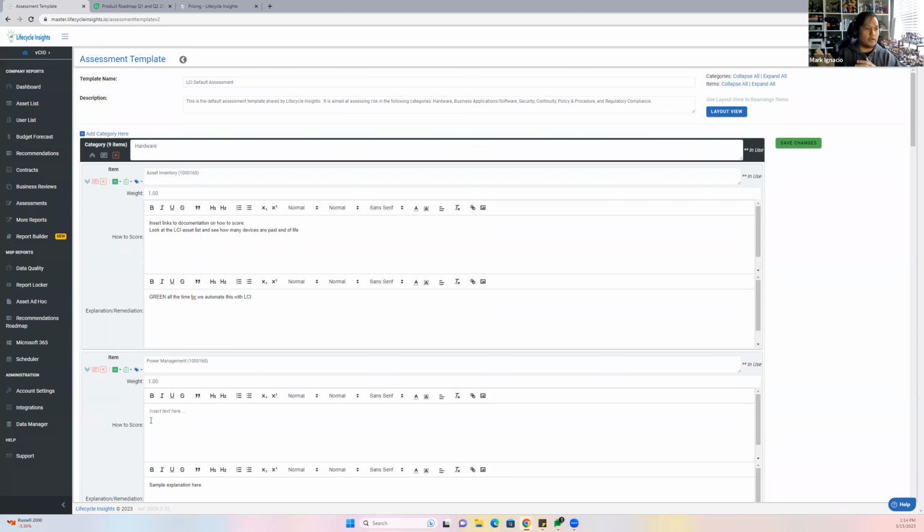I have some that are already completed and more robust, like score this yellow, score this green, score this red. But if you don't use that category, you'll just have to delete that. Is that what you're using? Absolutely.